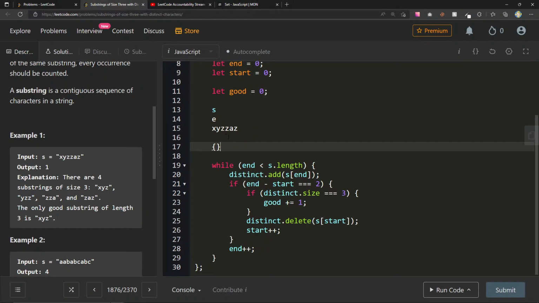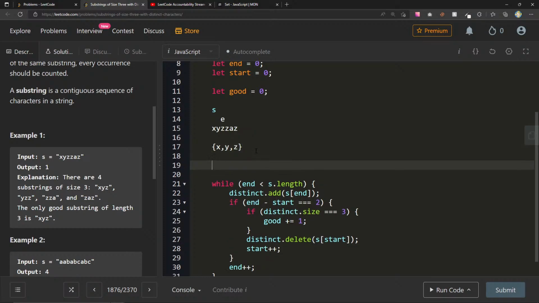Thank you so much. So end minus s dot length. We're going to add the thing that's at end. So we'll add x here. Now we say if 0 minus 0 is 2, which is not, so we don't even come inside of here. Now we just do m plus plus. Distinct.add s of end, so we add y. Is 1 minus 0 2? It's not. So we just do m plus plus. We add z. All right, is 2 minus 0 2? Yes, it is. If distinct.size equals 3, which it does, now we say good equals 1.